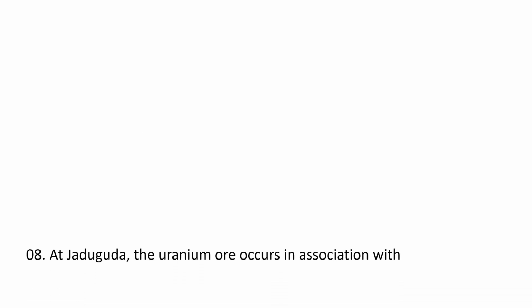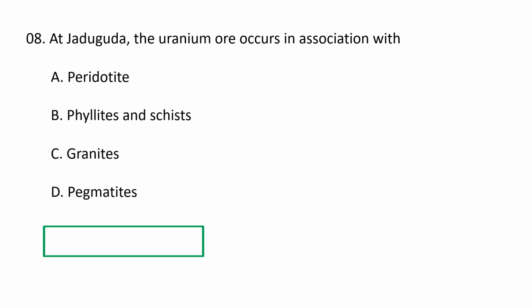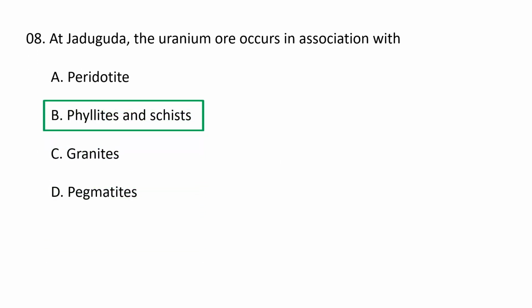Next question. At Jaduguda, uranium ore occurs in association with A. Peridotite, B. Phyllites and schists, C. Granites, D. Pegmatites. At Jaduguda, uranium ore occurs in association with phyllites and schists. Uranium mineralization at Jaduguda is in the Precambrian metasedimentary rocks of the Singhbhum shear zone, and these are structurally controlled by strike slip shears of the Singhbhum orogeny. B, phyllites and schists, is the correct option.